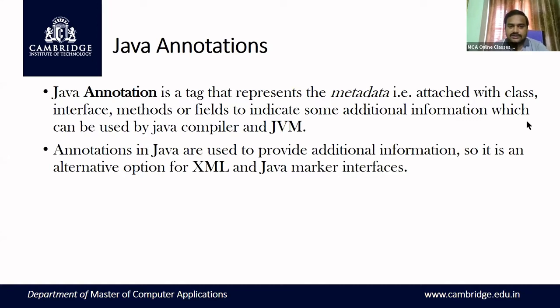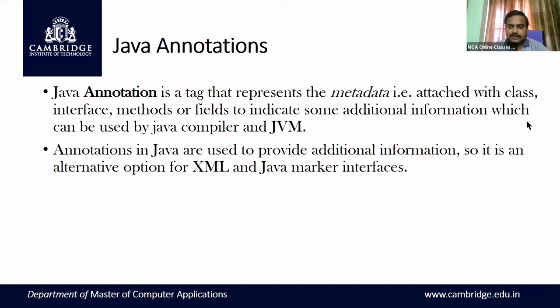Formally speaking, the definition of an annotation is a tag that represents metadata, attached to a class, interface, method, or field to indicate some additional information, which can be used by the Java compiler and JVM.